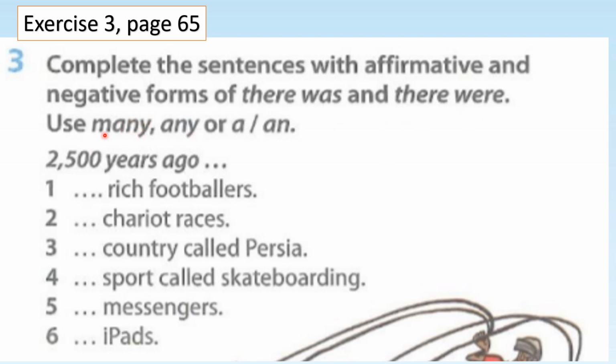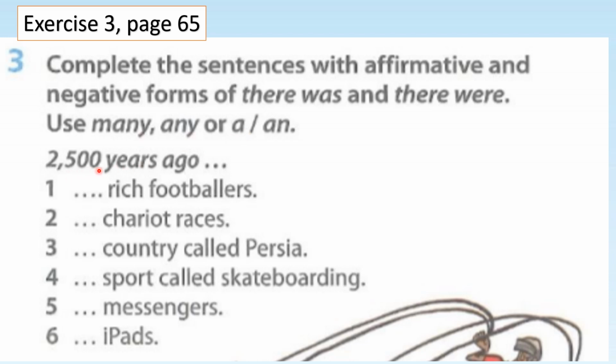Many, you use there were many. Any, there wasn't any, or there weren't any. Any is in negative form. Okay, either wasn't or weren't any. A or an, always use there was. There was a, there was an.